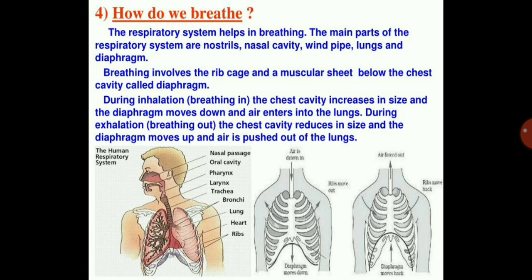Okay, so here we have done breathing, what is inhalation and what is exhalation. In the next video we are going to see how the process of breathing is done.